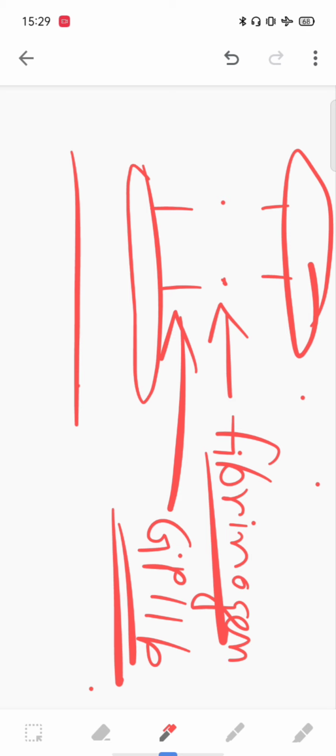So there will be aggregation of platelets, and that is how more platelets attach and there will be formation of the platelet plaque. That is temporary platelet plaque formation. So this is the initial process.